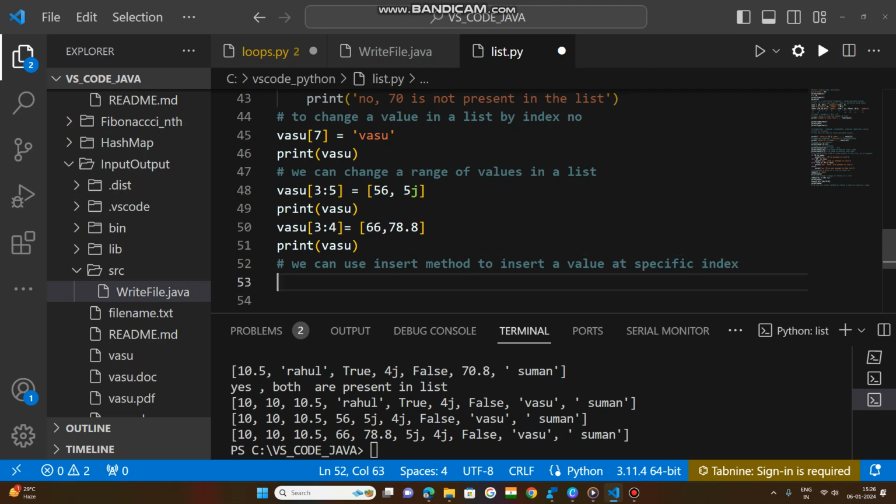Here, see how to use it to insert a value at a specific index. What is the syntax? You need the name of the list.